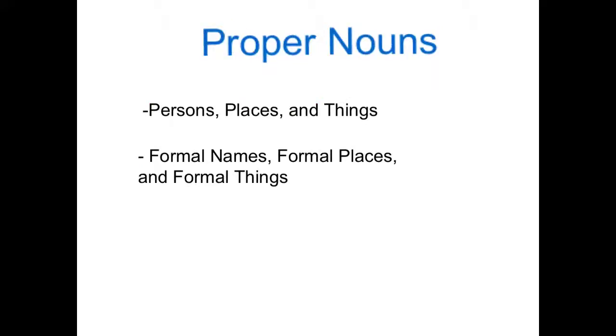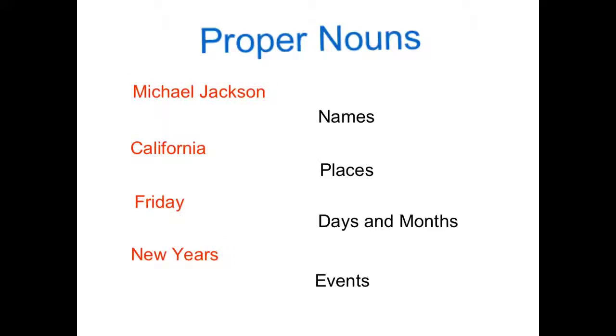Proper nouns. Proper nouns are persons, places, or things. They are also formal names, formal places, and formal things. Proper nouns must be capitalized in sentences. This slide shows more examples of how proper nouns are used.